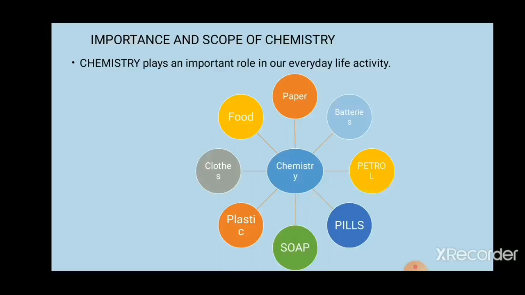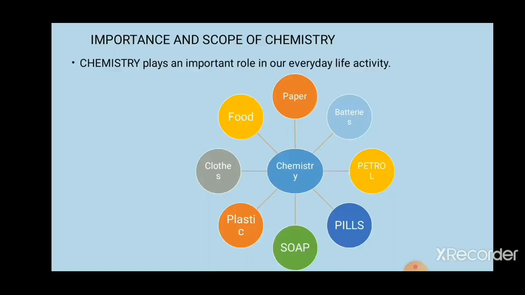Now, why is chemistry so important to us and what is the scope of chemistry? As you know, chemistry plays a very important role in our daily life activity. We cannot imagine our life without chemistry. Here on the slide you can see the importance of chemistry.